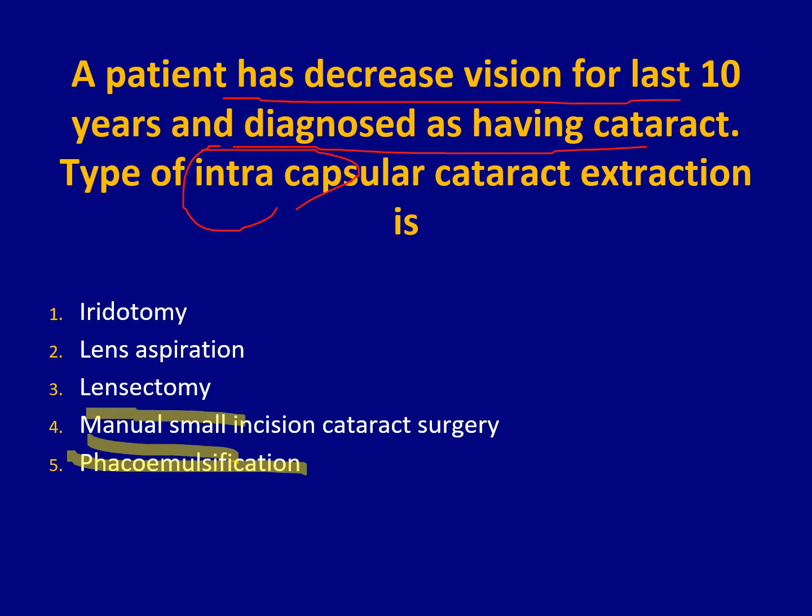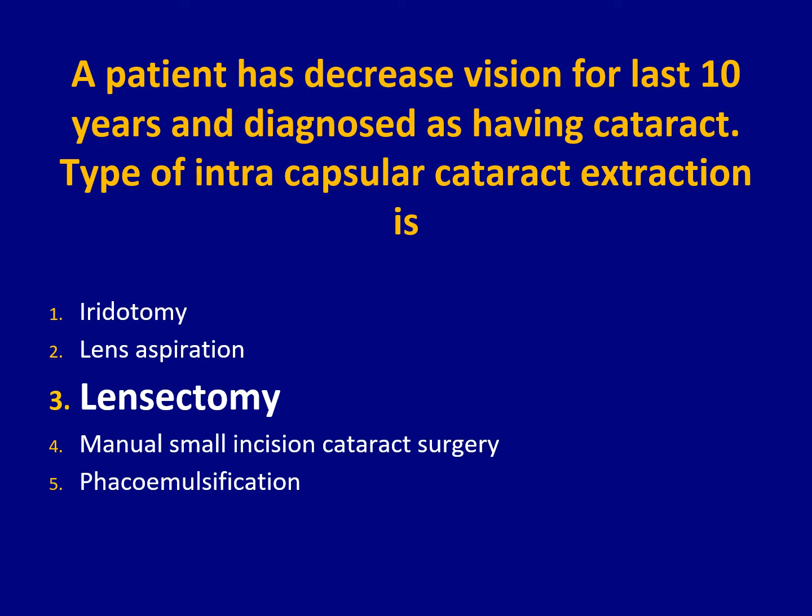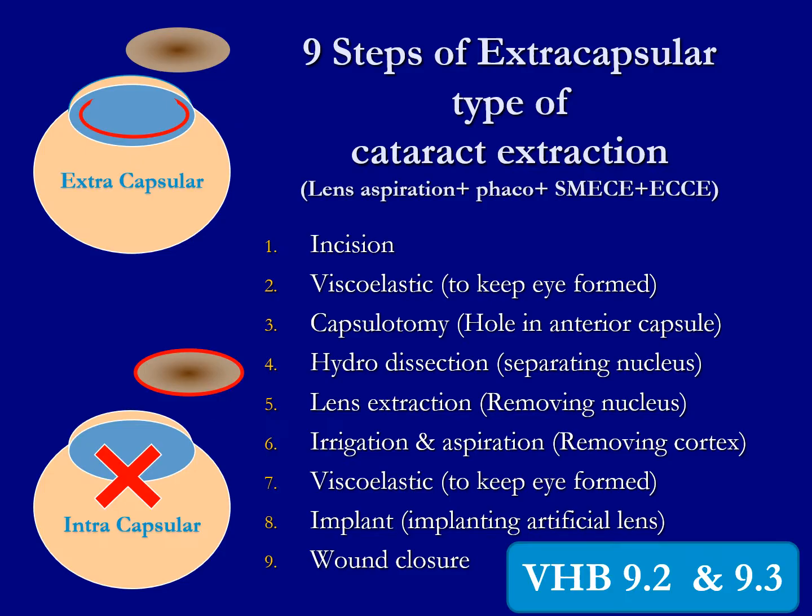Manual small incision cataract surgery is a type of extracapsular cataract extraction. Iridotomy is not a type of cataract extraction. Lens aspiration is a type of extracapsular cataract extraction. So we are only left with lensectomy. Lensectomy is one of the types of intracapsular cataract extraction. Let's see the answer. Lensectomy is the answer.